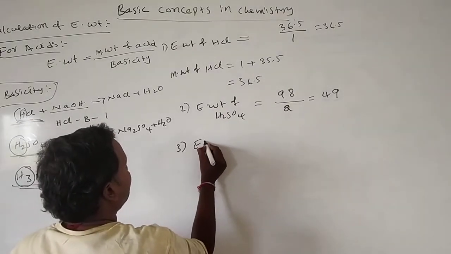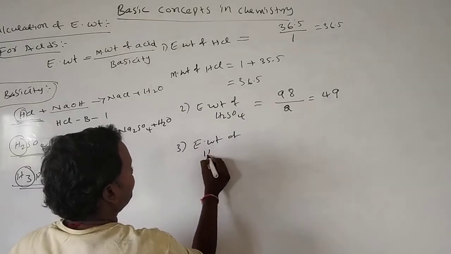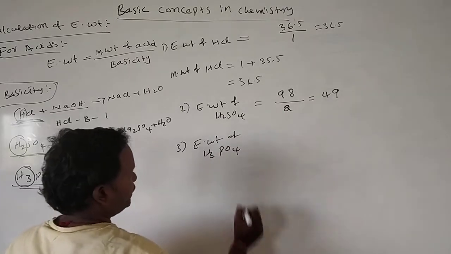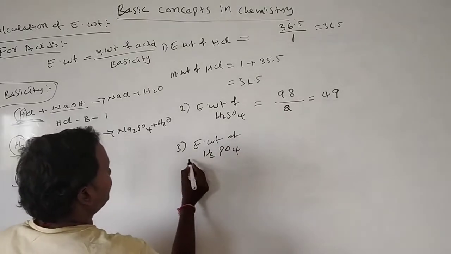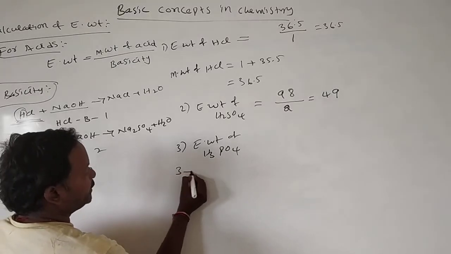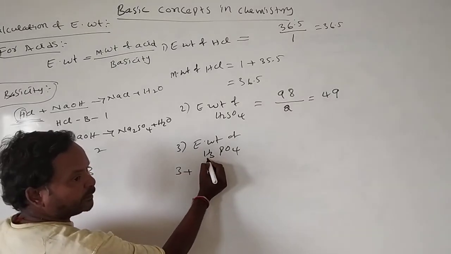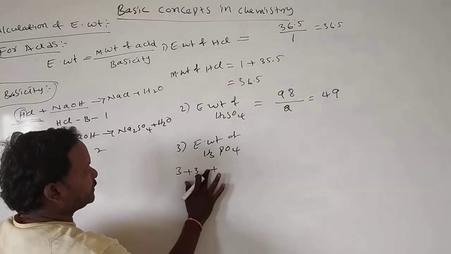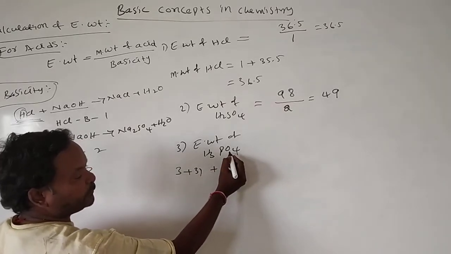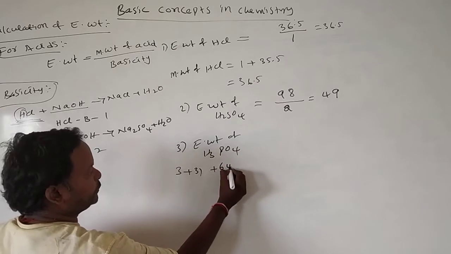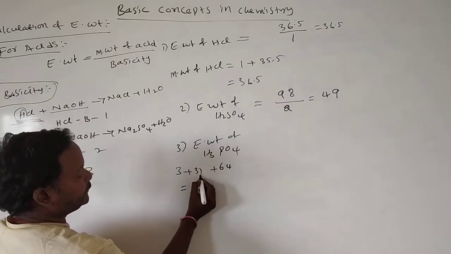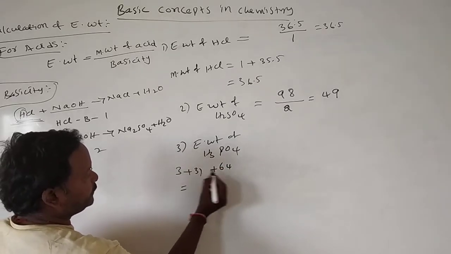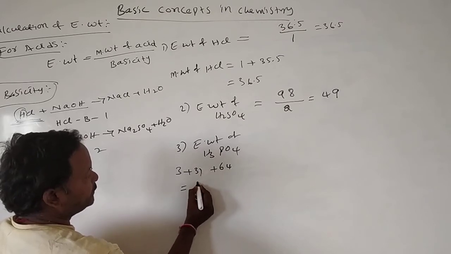Then see the equivalent weight of phosphoric acid. What is the molecular weight of phosphoric acid? 3 hydrogens means 3, phosphorus 31, and 4 oxygens means 64. 3 plus 31 is 34, plus 64 means 98.